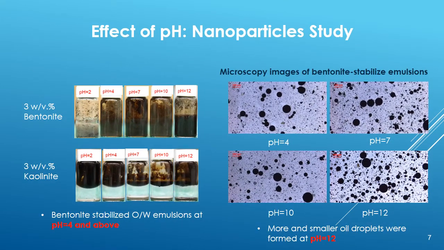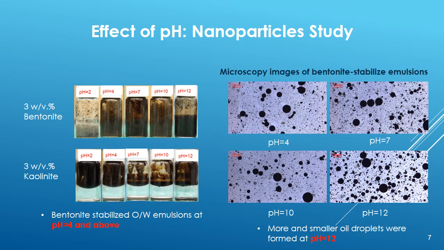Broad pH environments, ranging from 2 to 12, were examined to see the pH effect on emulsion stability. Glass vial results show that bentonite was able to stabilize oil and water emulsions when the pH was 4 or above, and failed when the pH was 2. When the pH was 2, the black oil settled at the bottom in the glass vial and was covered by bentonite particles. Alternatively, the kaolinite failed to stabilize emulsions over all tested pH conditions.